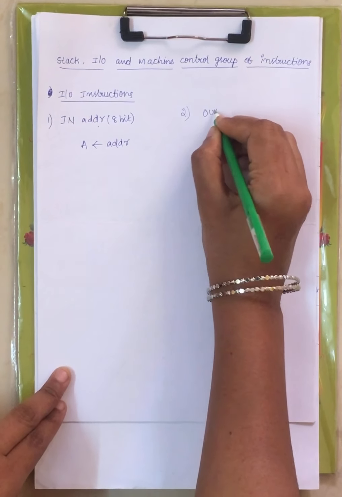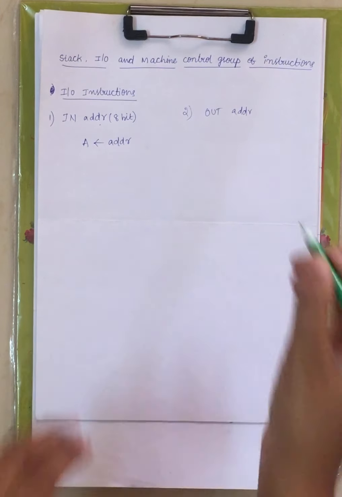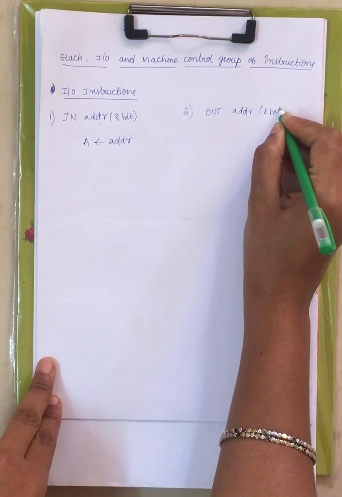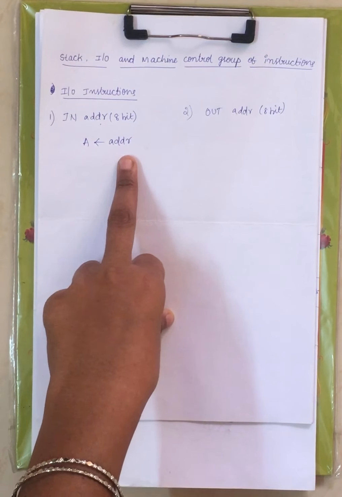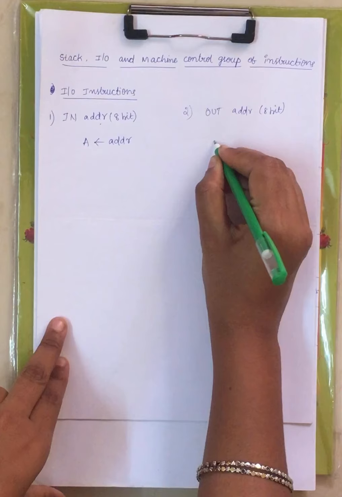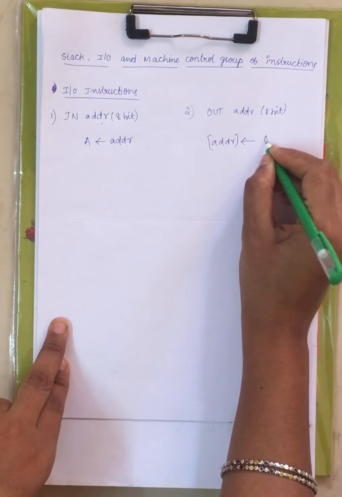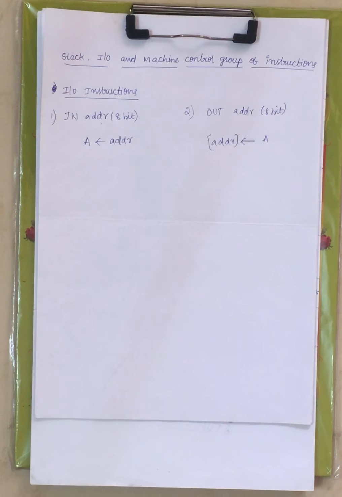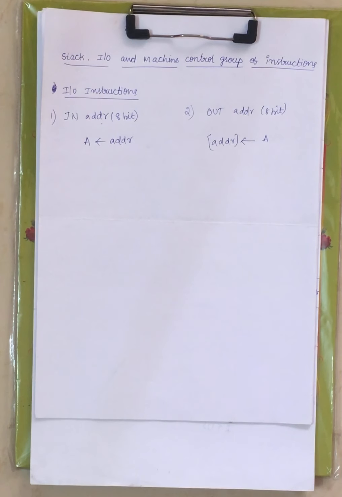Coming to the second instruction, OUT address. This is the inverse operation. Here we were inputting the contents of the address to the accumulator. Now the contents of A are moved to the address. Whatever contents are stored in the accumulator register are moved to the address specified within the instruction. This is about the IO instructions, input and output.